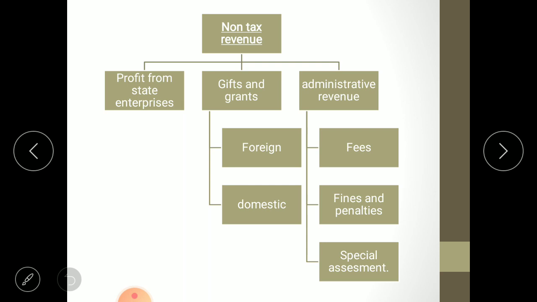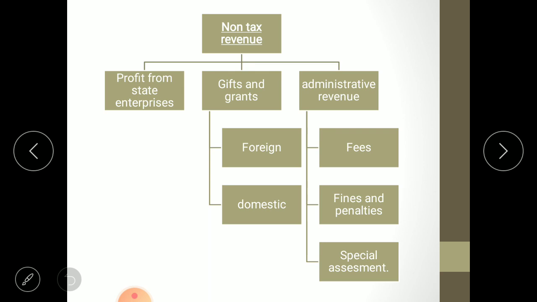Then next one is administrative revenue. Administrative revenue is further classified into three categories, that is fees, fines and penalties, and special assessment. What is fees? Fees are generally the charge taken by government for giving permission of using anything. Second one is fines and penalties. When anyone violates the law, at that time, as a punishment, certain charges are given to pay.